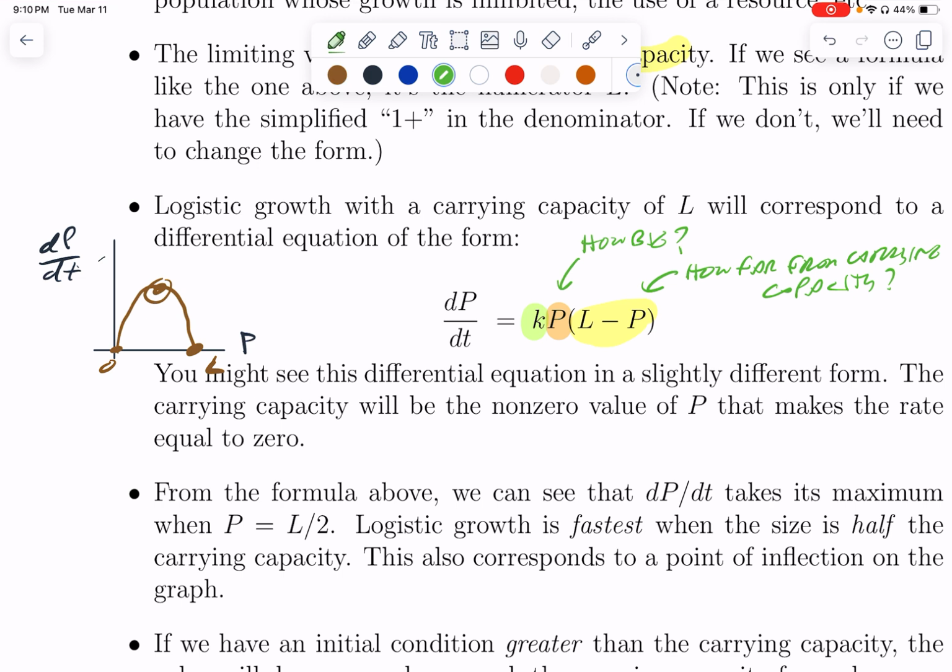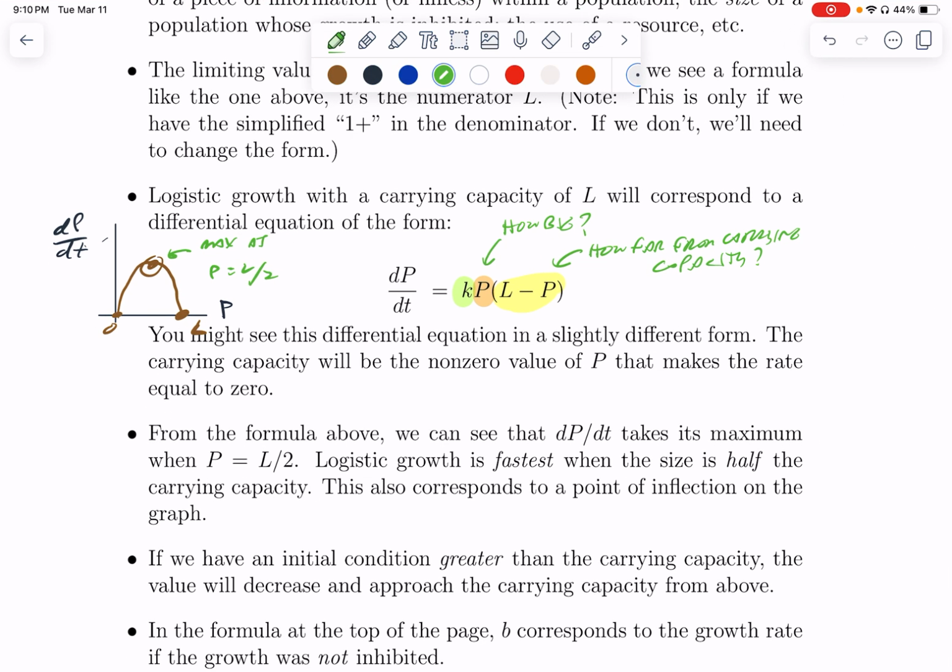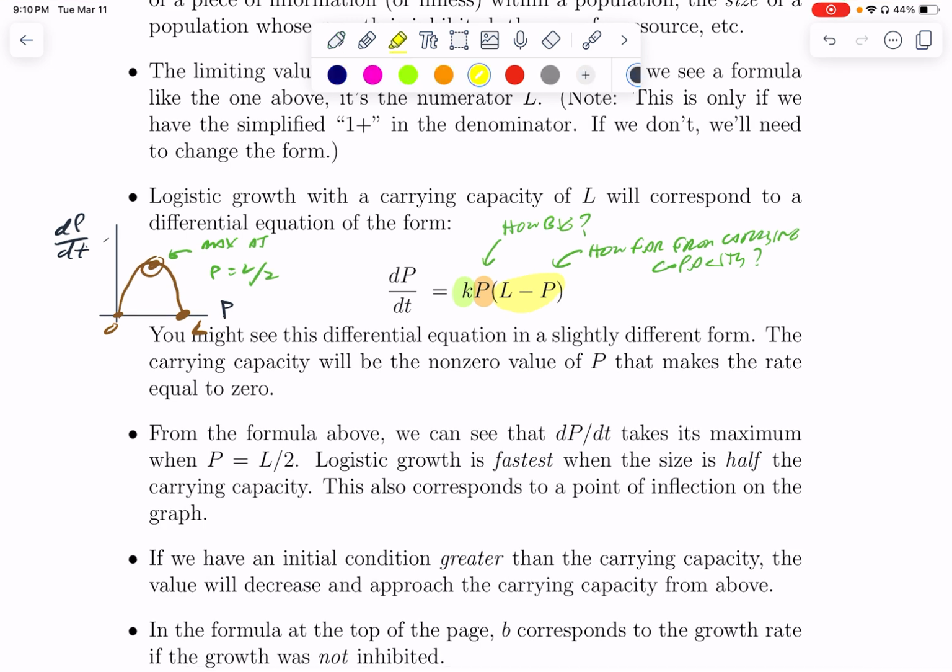By symmetry, this maximum occurs when P is halfway between 0 and L, which is L over 2. So when we have logistic growth, the maximum growth rate, the fastest growth, occurs when the size is half of the carrying capacity. And that's time independent. It doesn't matter how big it is when we started the clock. The fastest growth will be when the population is half of its maximum, half of its carrying capacity.